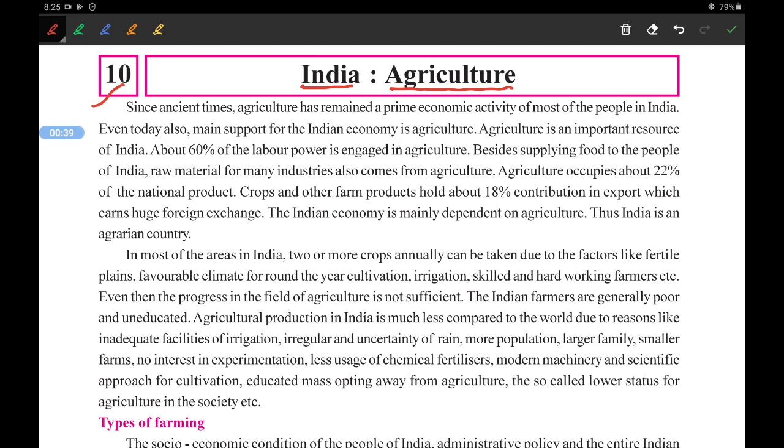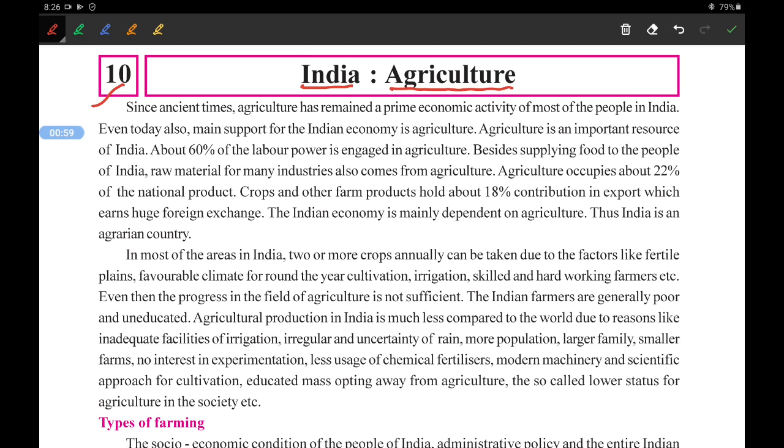What types of crops are grown in India? What are the seasons mainly responsible for the agriculture done in India? Other factors related to agriculture will also be studied in this chapter.